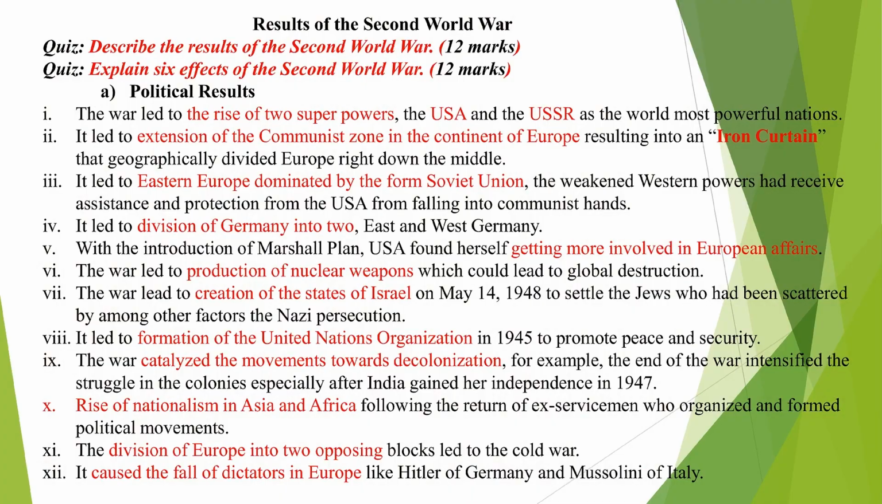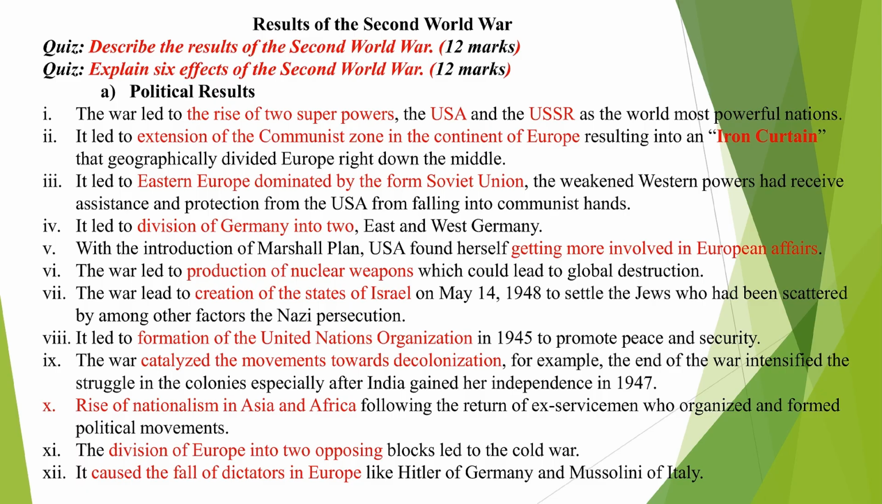The first political result, the war led to the rise of the two superpowers, that is, the United States of America and the USSR as the world's most powerful nations. 2, it led to the extension of the communist zone in the continent of Europe, resulting into the Iron Curtain that geographically divided Europe right down into 2.